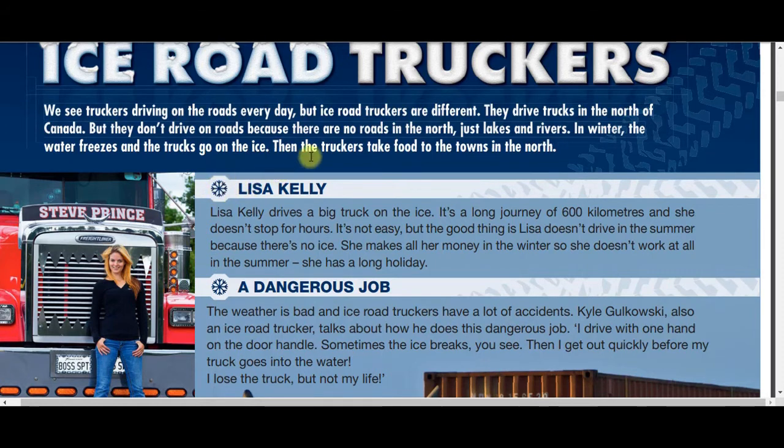You see? Okay. Then the truckers. The truckers is here the subject. Take food, that would be the verb take. Food to the towns in the north. So as you can see here, when we speak about the truckers, it's plural, so we don't add any s to the verb. We don't conjugate the verb with an s because it is plural.